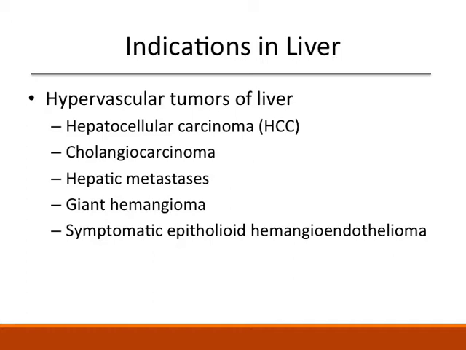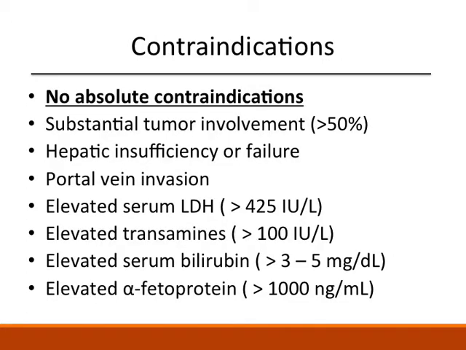Now, when would we use this technique in liver tumors? We are going to treat hypervascular tumors of the liver. These include hepatocellular carcinoma, cholangiocarcinoma, hepatic metastasis, giant hemangiomas, and hepatic epithelioid hemangioendotheliomas. What would be the contraindications we need to keep in mind when performing this procedure?